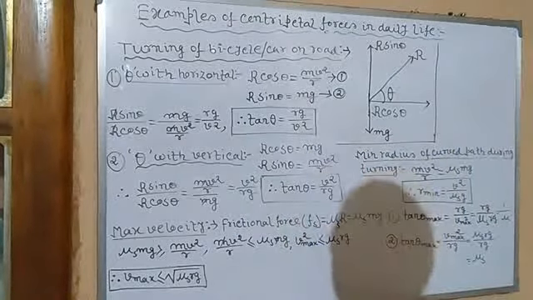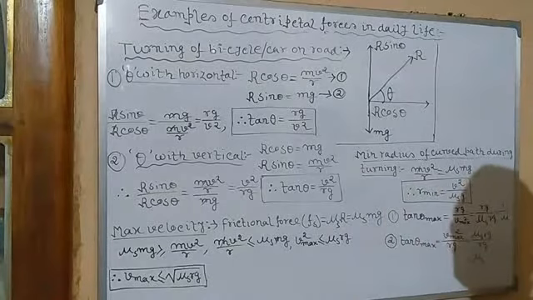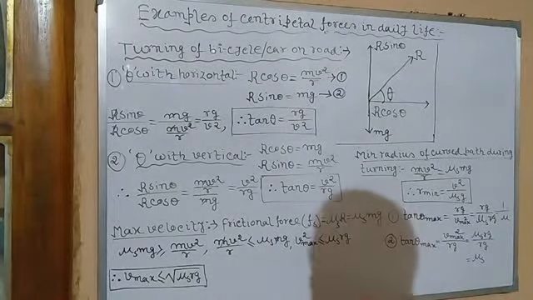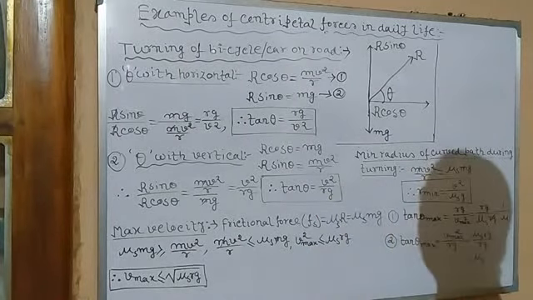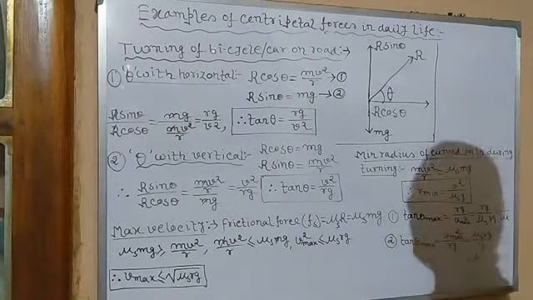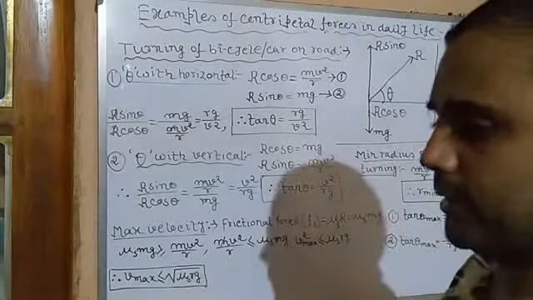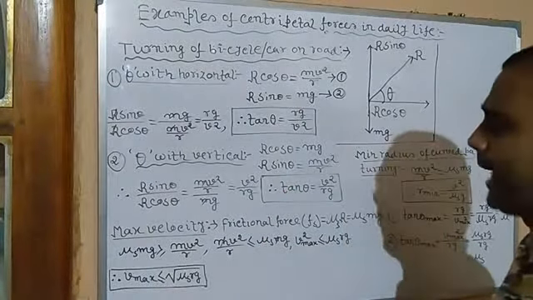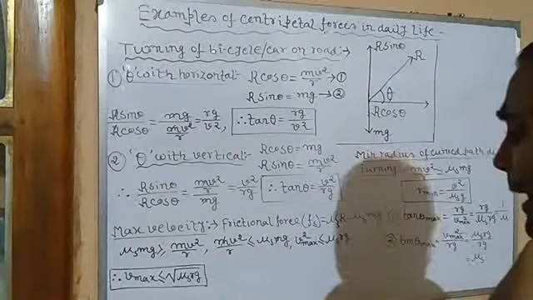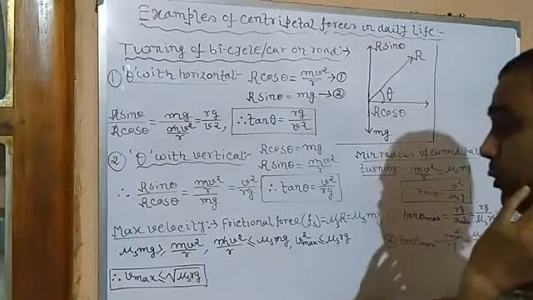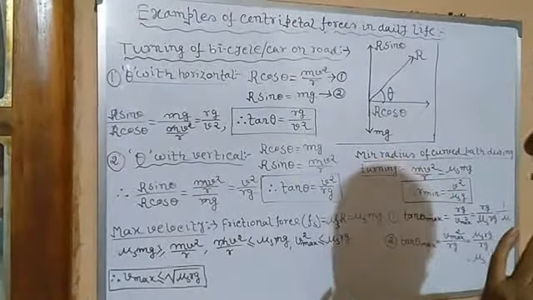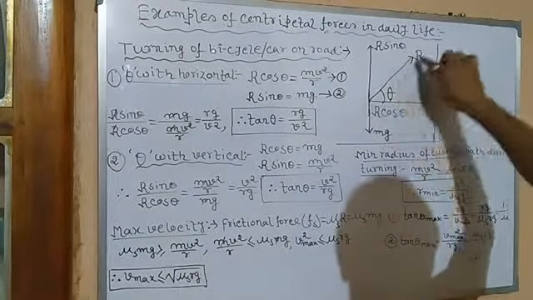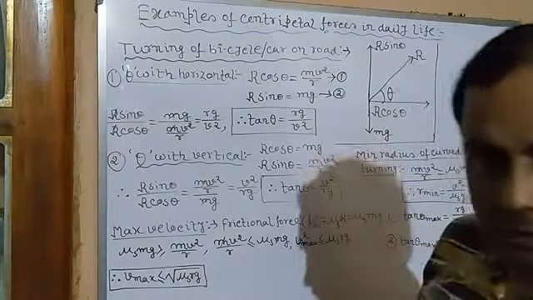Now we will find out, suppose you are riding a bicycle or a car or any bike on a road, and suddenly you meet a turn and you need to turn. In that case, what will be the required angle, the required velocity and the required radius? What will be the maximum velocity? What will be the minimum radius? Suppose while riding a cycle or a car, we take a U-turn.